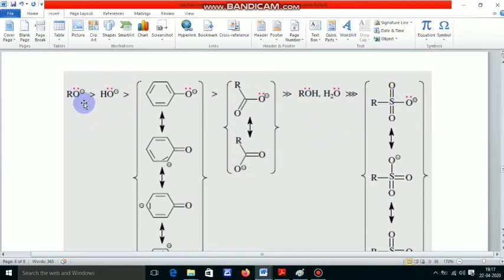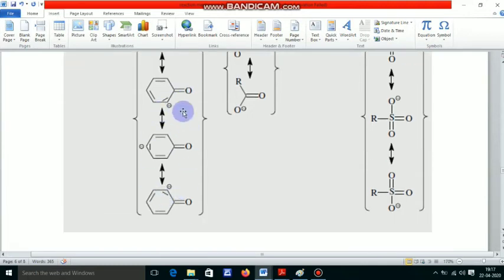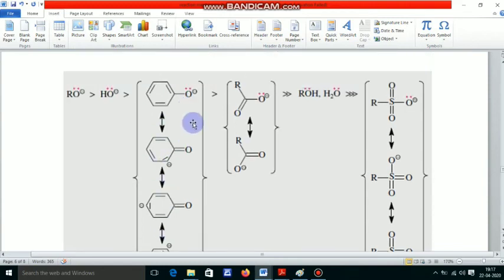Why? Here all the oxygen atoms are in sp3 state, this one is in sp3 state, this also sp3 state. But initially this is sp3 state, actually it is in sp2 state because it is involved in resonance. This type of resonance is involved here. That's why this oxygen is actually in sp2 state. Here also resonance is possible, and this is sp state.